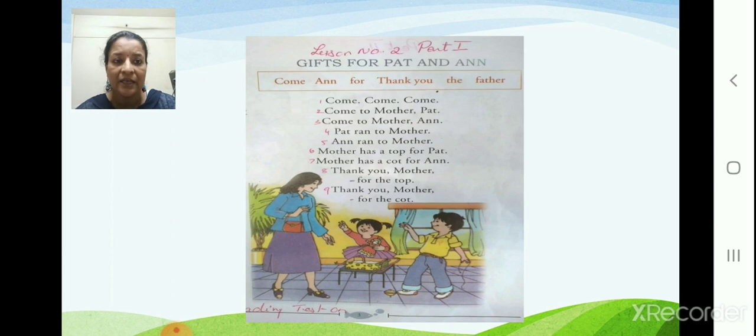Anne ran to mother. Mother has a top for Pat. Mother has a cot for Anne. Thank you, mother, for the top. Thank you, mother, for the cot. This is lesson number 2, part 1.